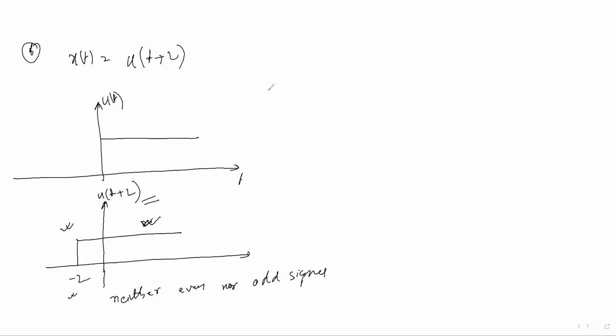But to prove it you should go with the formulas. Let me solve with the procedure. x of t is given as u of t plus 2. When we take x of minus t, this will be u of minus t plus 2, meaning u of minus t minus 2.